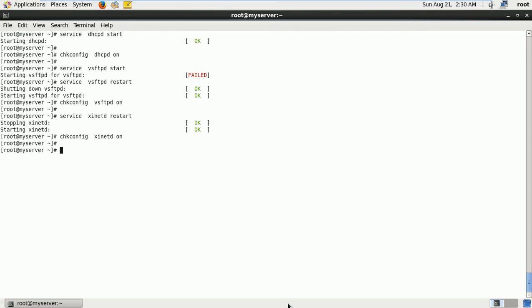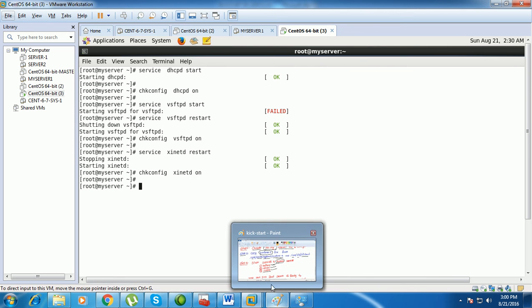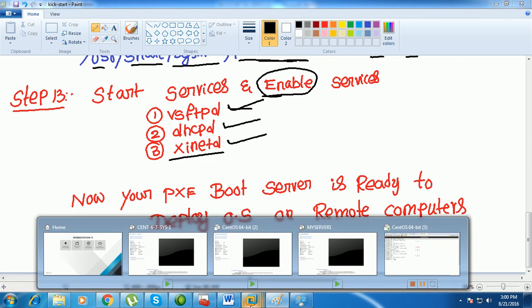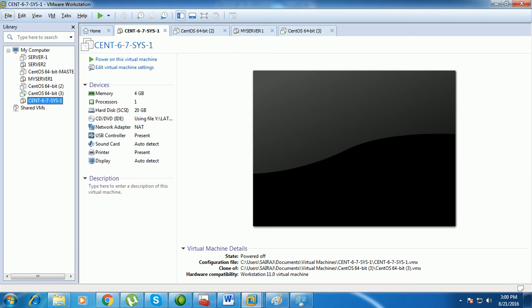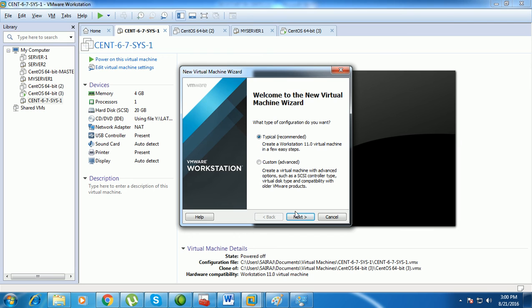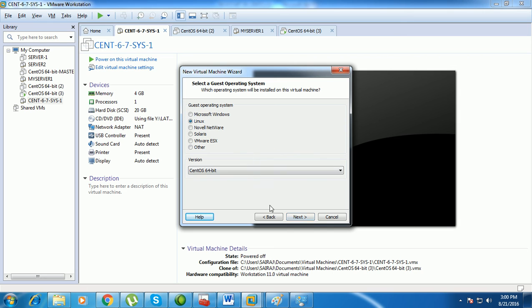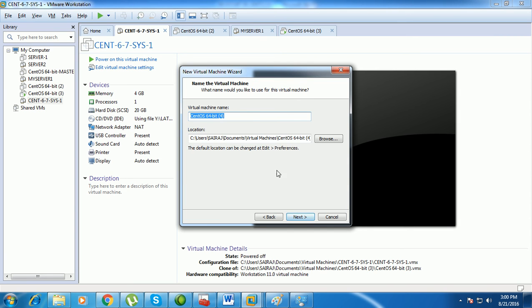The next step, you need to install the client machine. So the PXE boot server is ready to deploy the operating system on remote computers. In VMware Workstation, I'm creating a new virtual machine. I go to the File menu, New Virtual Machine, and go to next. I'll install the operating system later. See here, I'm not selecting any DVD or ISO files. Linux, CentOS is the default. This is the client machine for PXE.